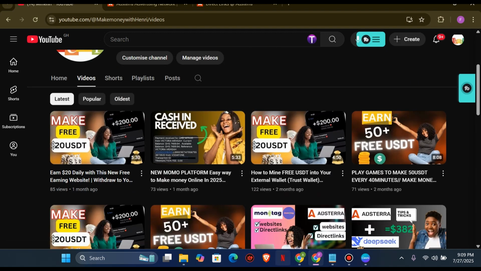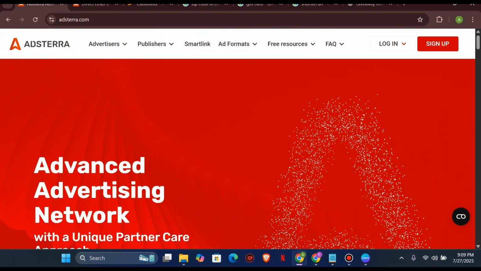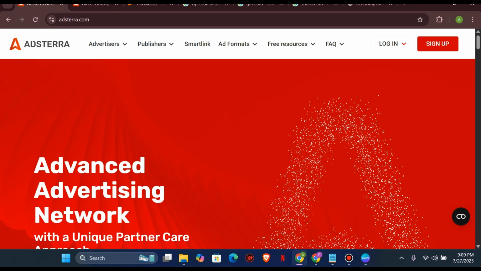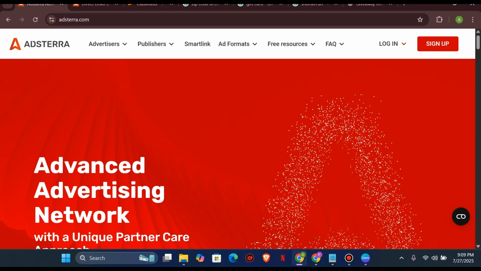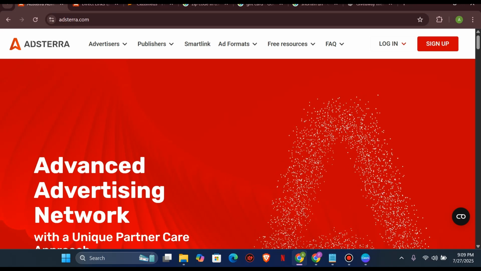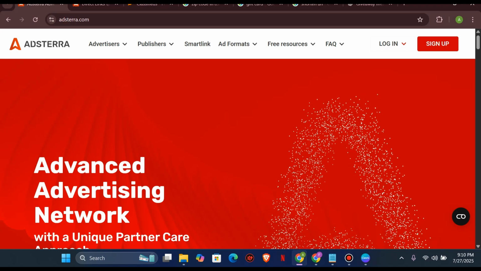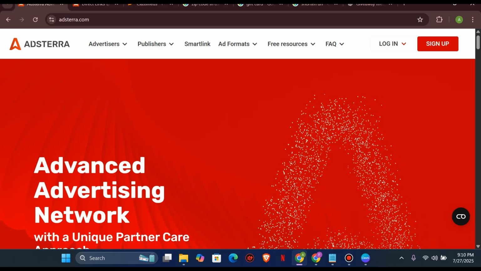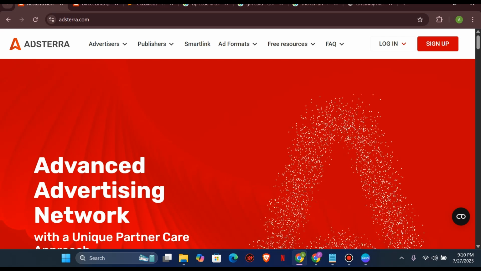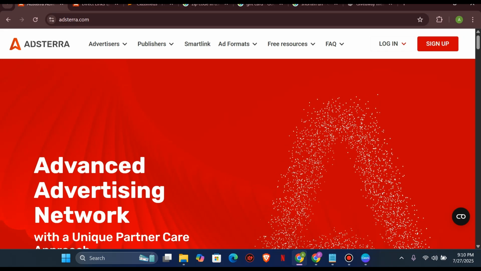So the first thing you need to do is just open your Adsterra account. So this is my Adsterra account here. If you don't know Adsterra, Adsterra is basically going to help you make money using a direct link which will be generated from Adsterra for you. So the best thing for you to do is to just promote this link to get some free traffic, and the more the traffic comes, the more you make some cool cash for yourself. So the best thing is for you to just make good use of the direct links on either your apps, your website, or any blog that you are managing out there. You can insert the Adsterra direct link, and we are going to make some cool cash for ourselves.